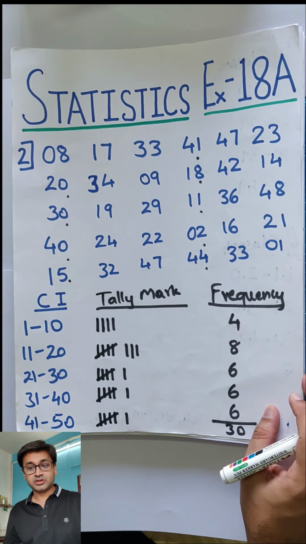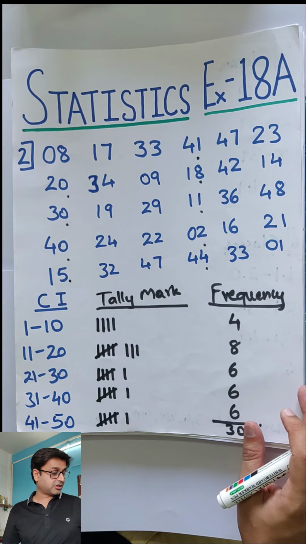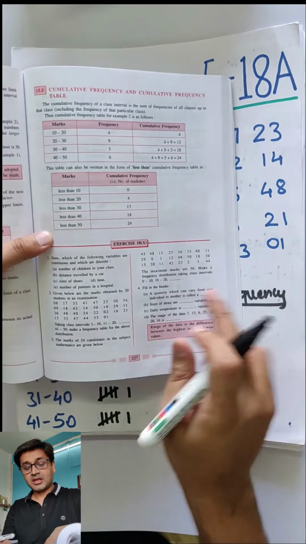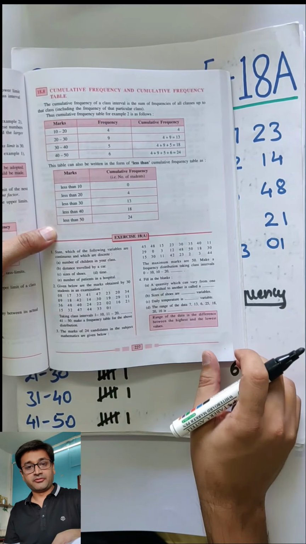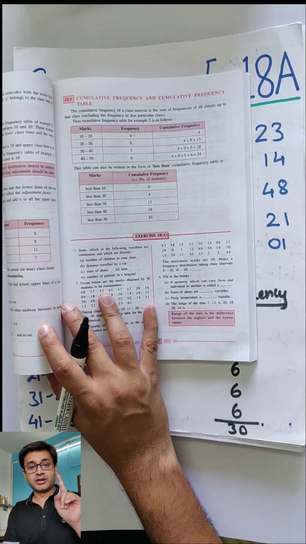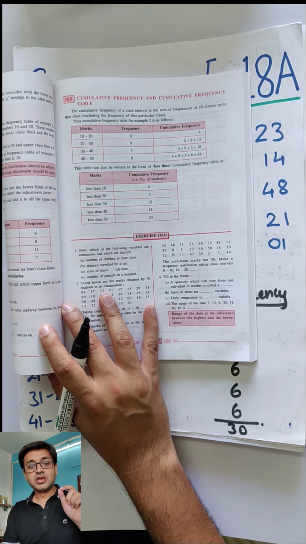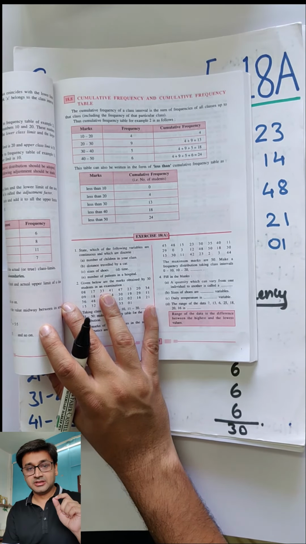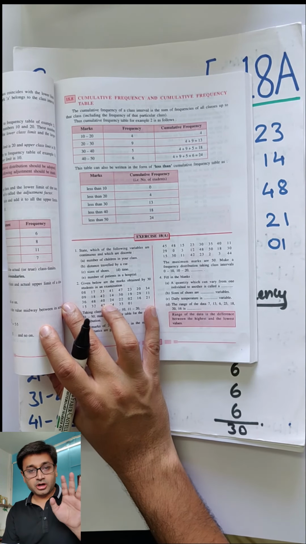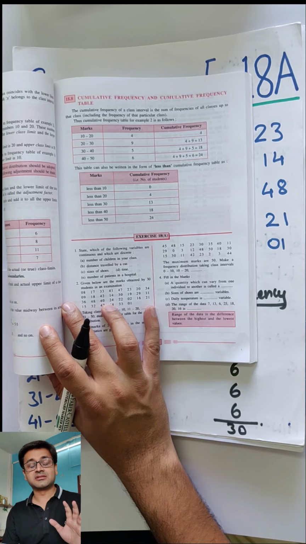Let's go with the next question. I want you to look at question number 1 as well. Looking at this, there is a data question in the form of words. There are two types of data: one is discrete, the second is continuous. When you can break the data into decimals, we call it continuous. When you cannot break it into decimals, we call it discrete.